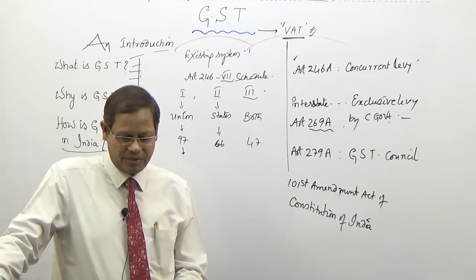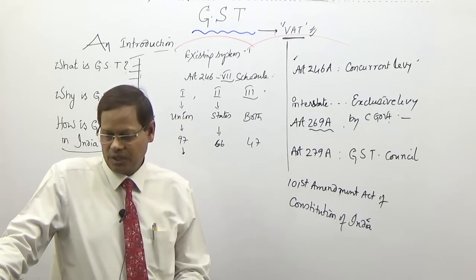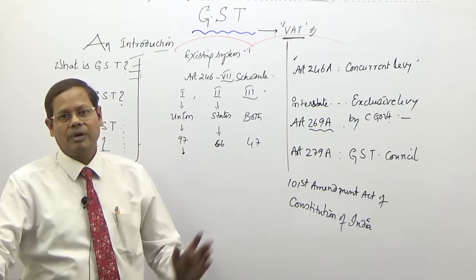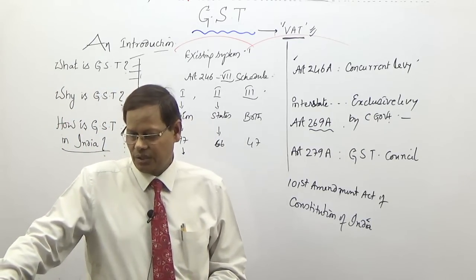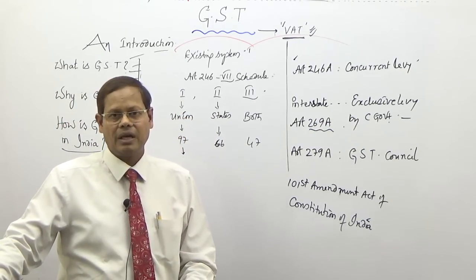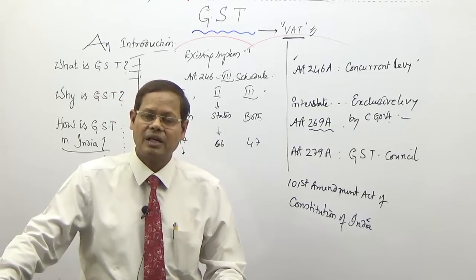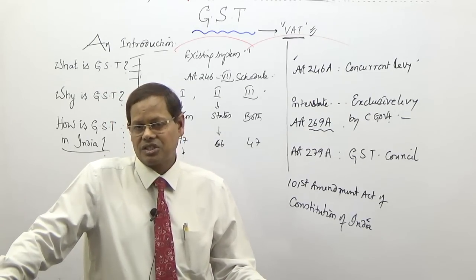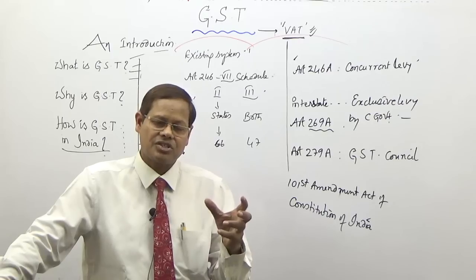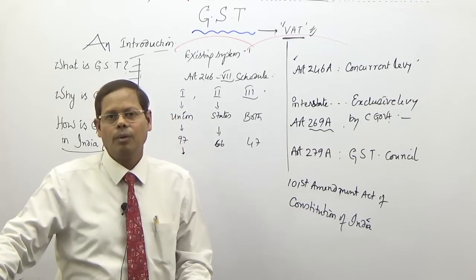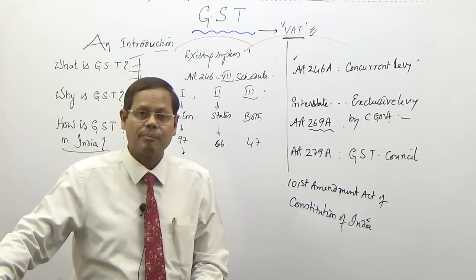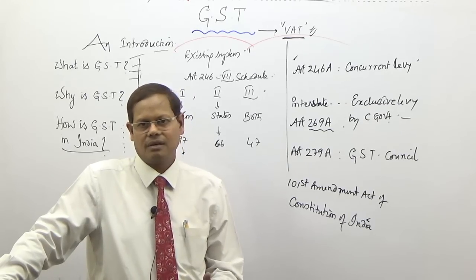And there was a provision for compensation also. If the states lose any revenue by virtue of GST, their losses will be compensated by a law. There is an act separately made, and some surcharge is collected, and with the help of that surcharge, the amount will be used to compensate the states. Done.